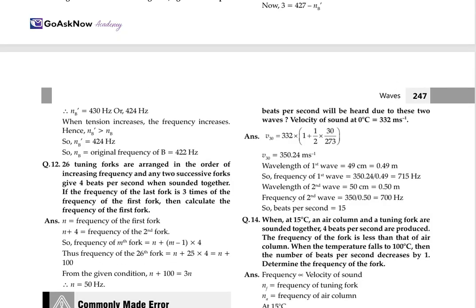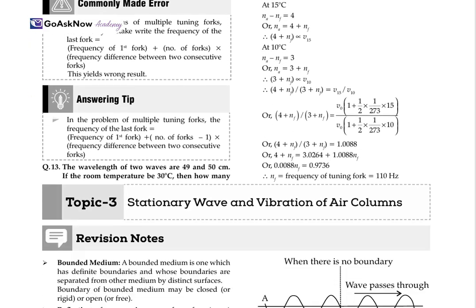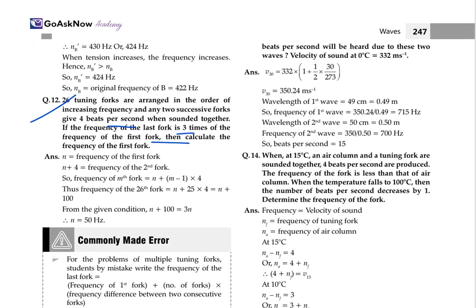Again, the question: 26 tuning forks are arranged in order of increasing frequency, and any two successive forks give 4 beats per second when sounded together. If the frequency of the last fork is 3 times the frequency of the first fork, then calculate the frequency of the first fork. So here, n is the frequency of the first fork and n plus 4 is the frequency of the second fork, as according to the question, 4 beats added up.